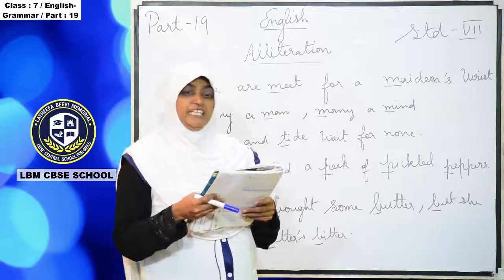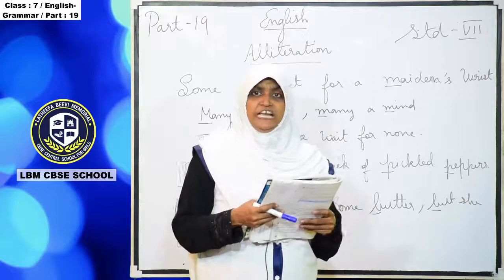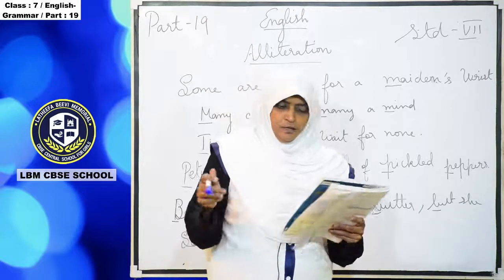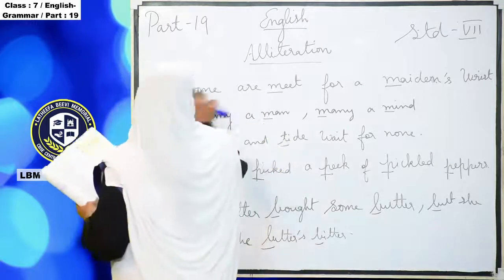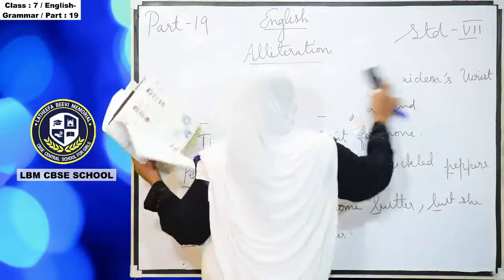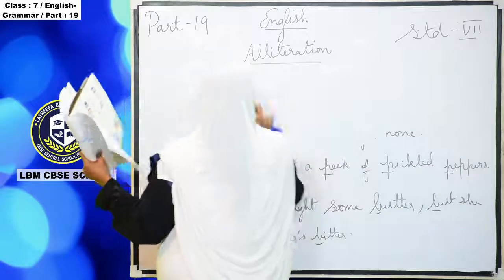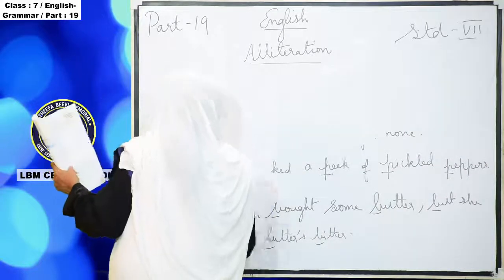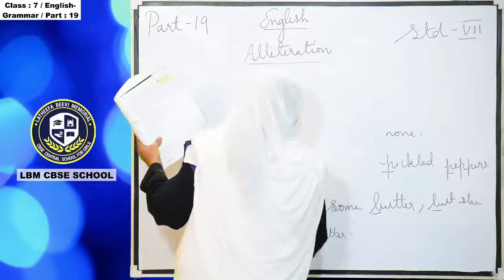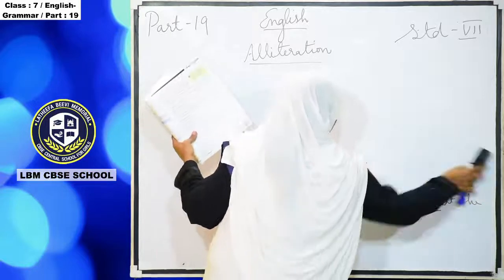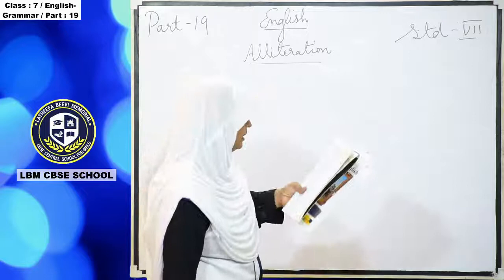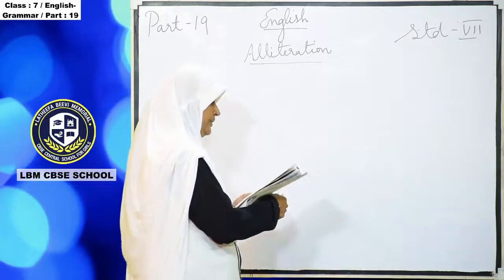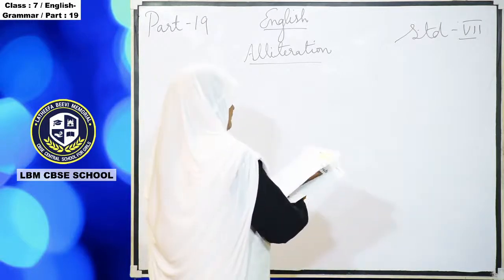Mostly in a poem we can see like that. Now you are clear about what alliteration is. It is mostly consonant sound, not vowel sound. Now we are going to learn assonance.